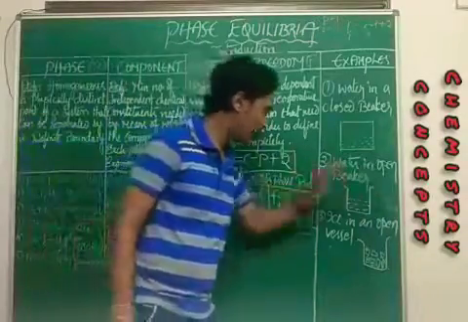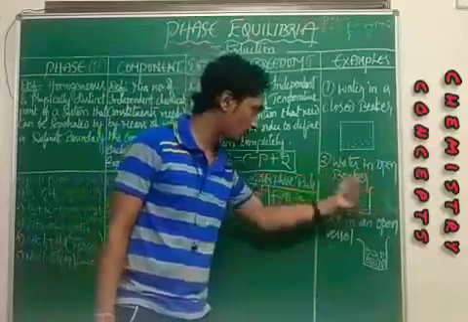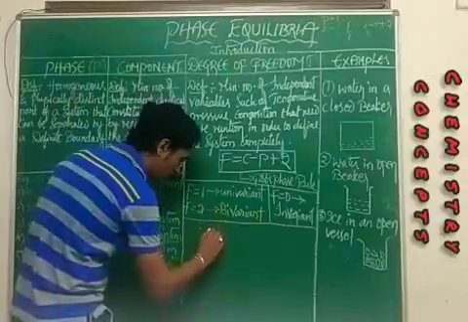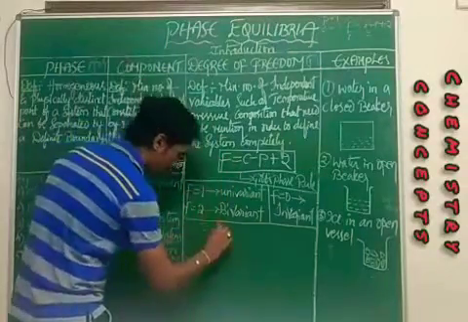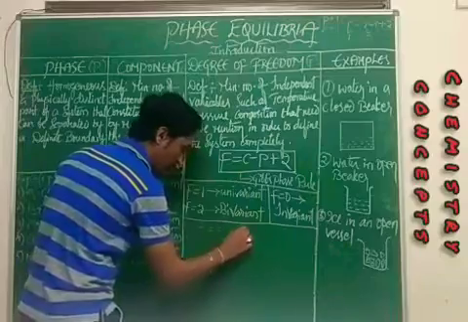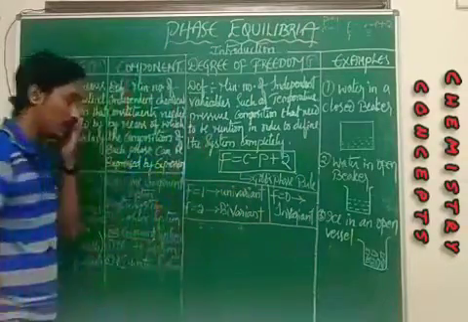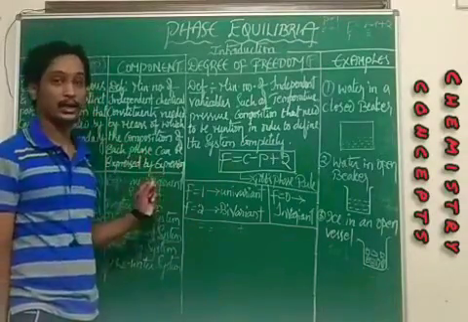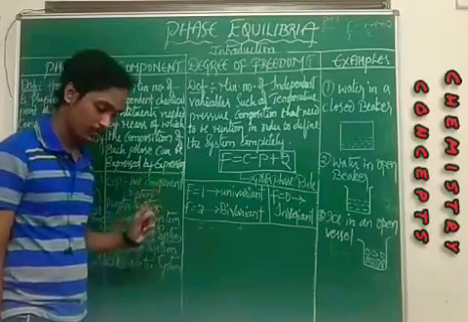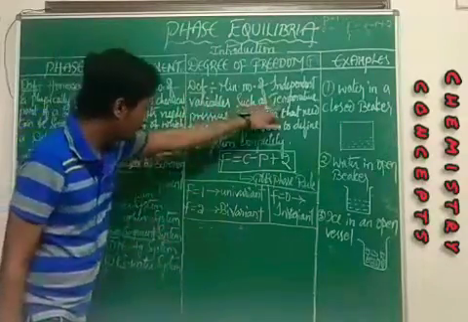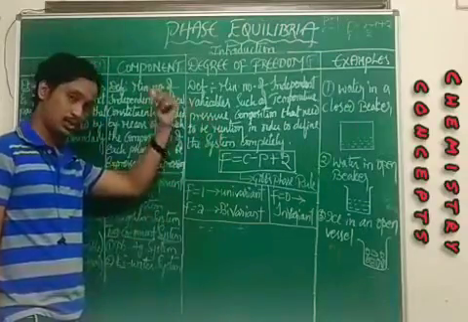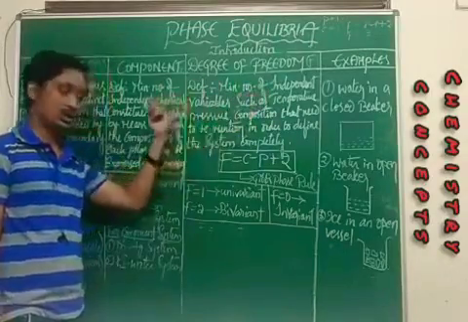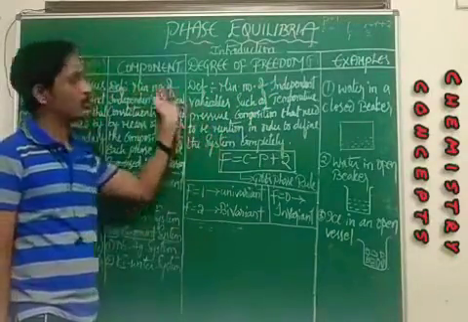And water in an open beaker, as we well know, has P is equal to 2 and C is equal to 1. If you calculate degree of freedom for that, 1 minus 2 plus 2, you will get 1, which is a univariant system. That means F is equal to 1, which gives you information that either temperature or pressure needs to be mentioned. If you mention temperature, there is no need of pressure, and if you mention pressure, there is no need of temperature.